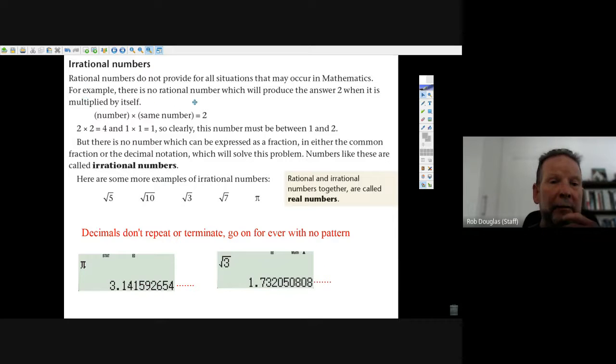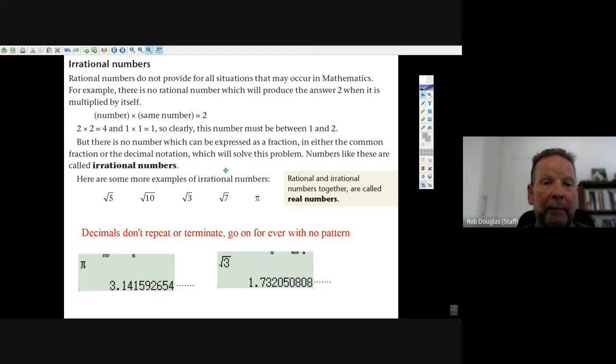For example, there's no rational number which you can multiply by itself to equal 2. You can get numbers that are pretty darn close, like 1.4 times 1.4 is pretty close to 2, but you can't get one that exactly equals 2. Now, in the history of mathematics, there were people who didn't believe in irrational numbers, but it's been proven that they really exist and they're really pretty important.